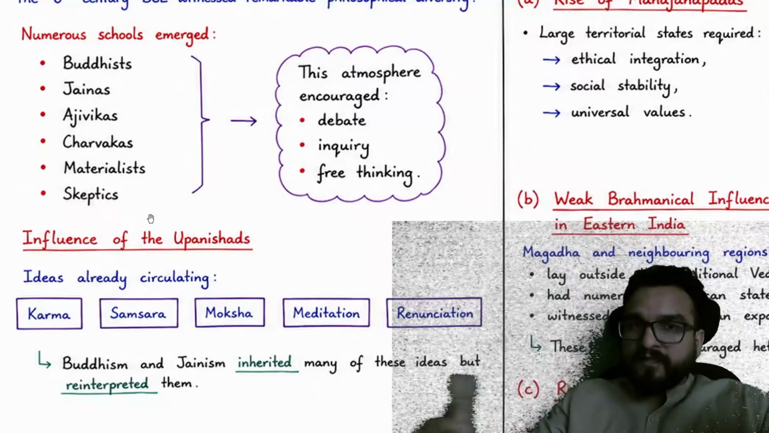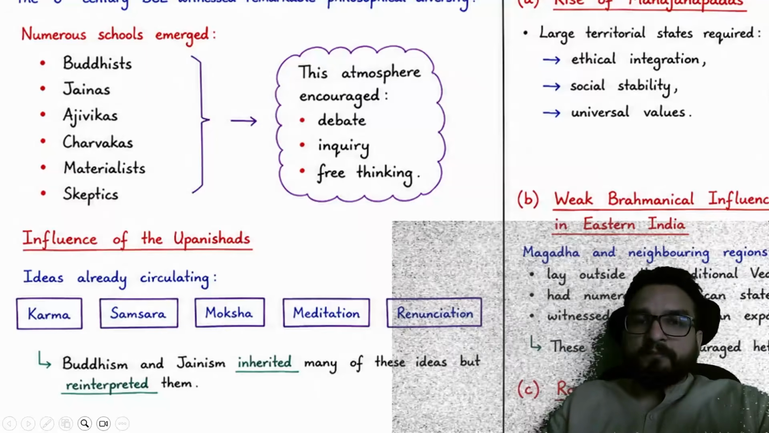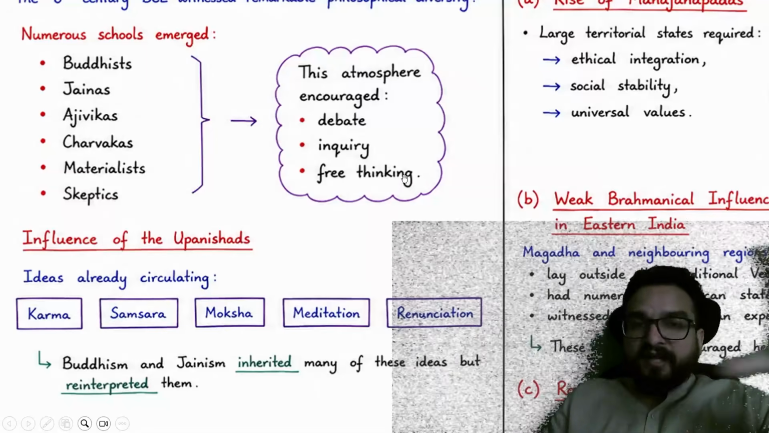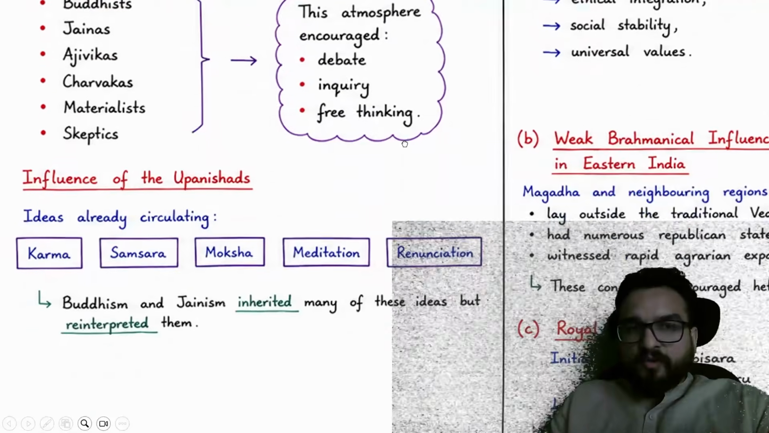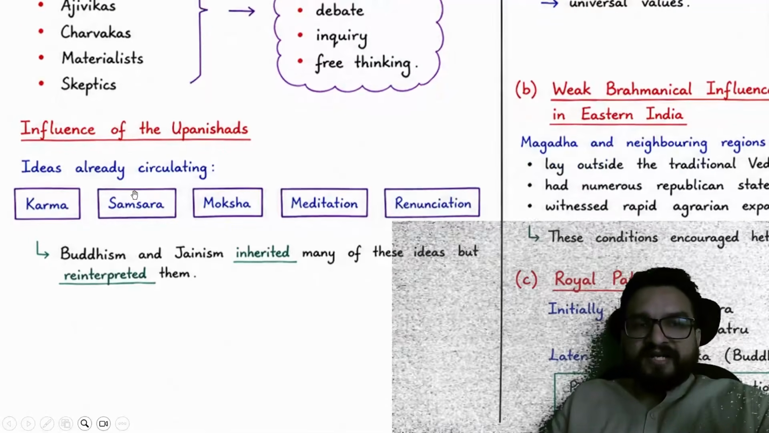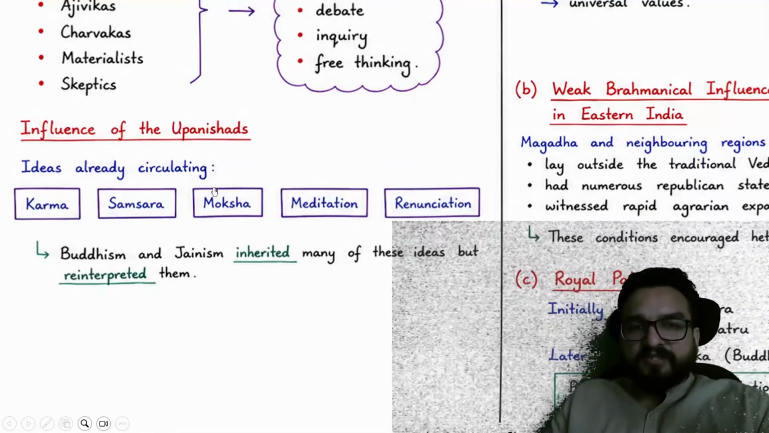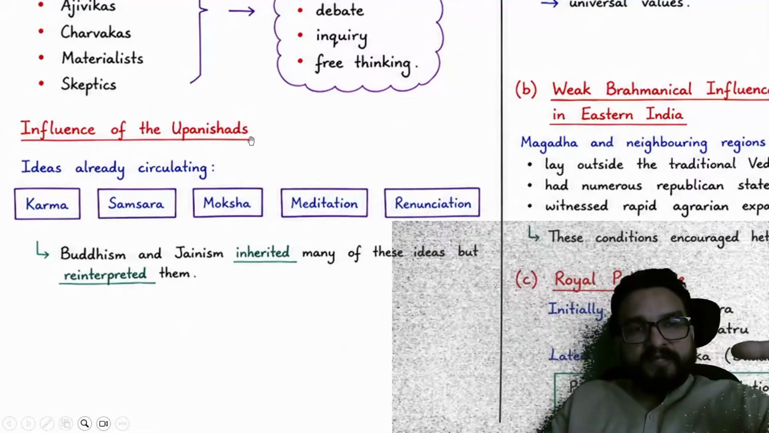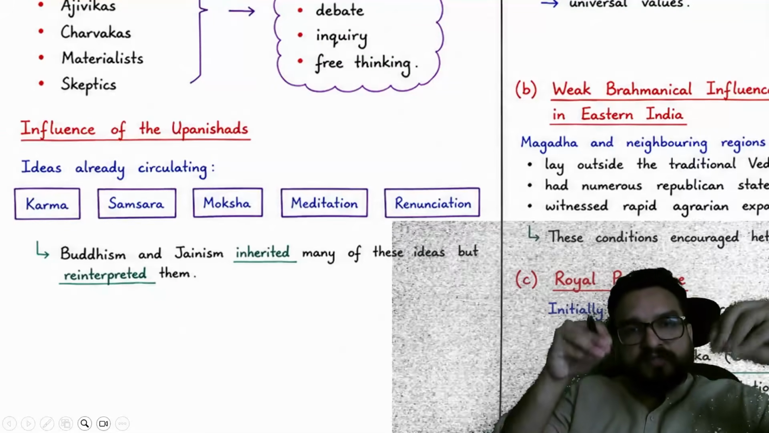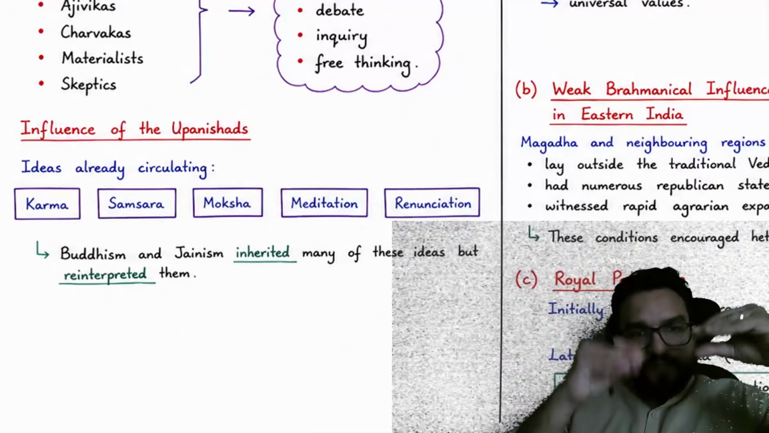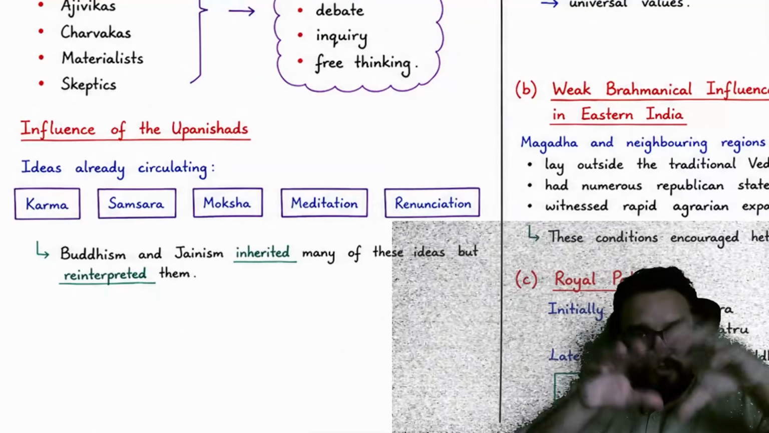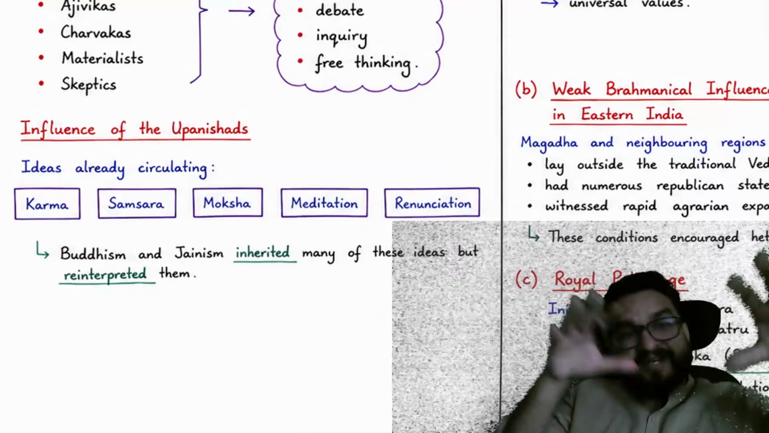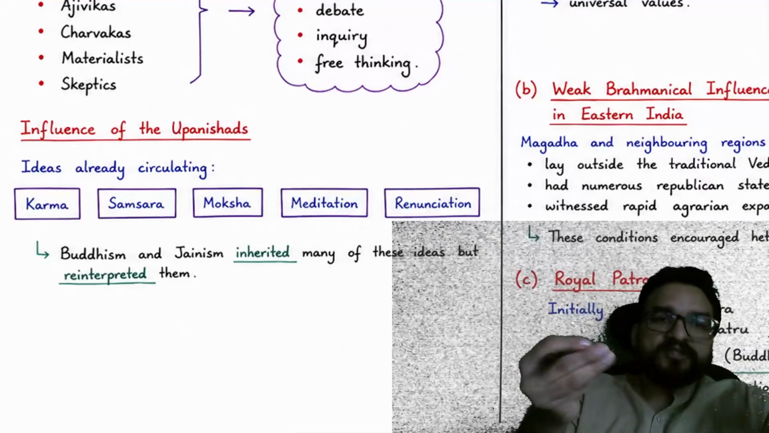But we will not take it as it is, we will be critical about what they are writing about other sects. Okay, so this atmosphere was encouraging debate, inquiry, and free thinking, and this is very important, guys. Now, the influence of the Upanishads, ideas already circulating like karma, samsara, moksha, meditation, and renunciation. So this I will be telling you separately, because the Upanishads have already touched upon these ideas. How the Upanishads, Buddhism and Jainism were talking about the same thing. Also, what are the new ideas which Buddhism was altogether saying?